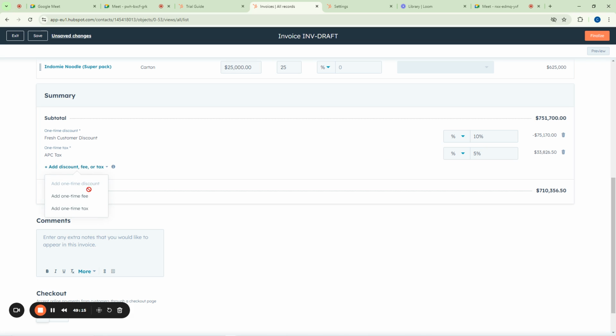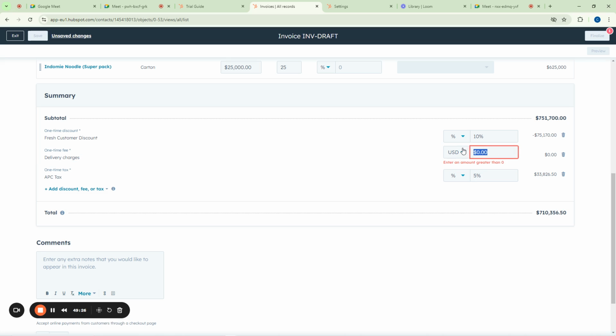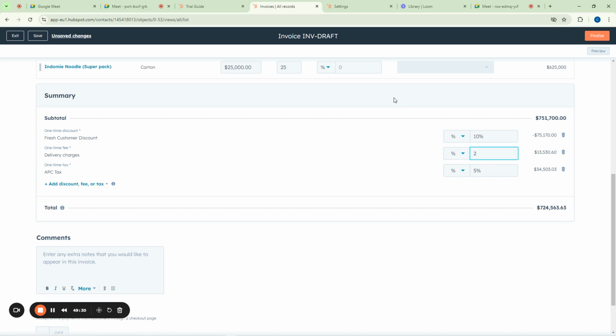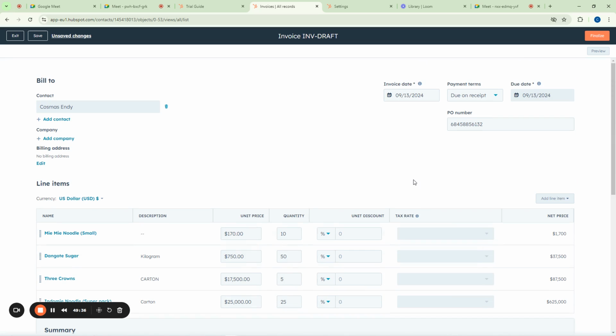So let's now put delivery charges here. Of course, that can be how much? You can put maybe 2%. You can come here, change it to percentage and just put like 2% inside of all that the person bought. So you can now see that we now have everything here as total. So at this point, you can now say, okay, finalize this transaction.